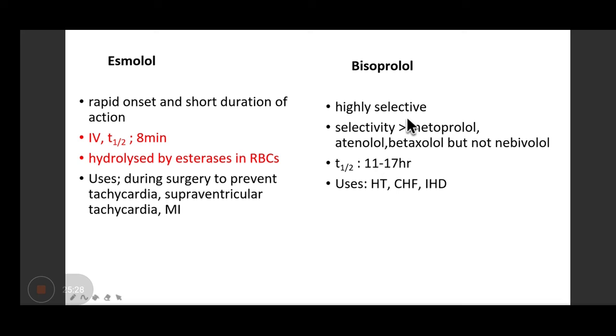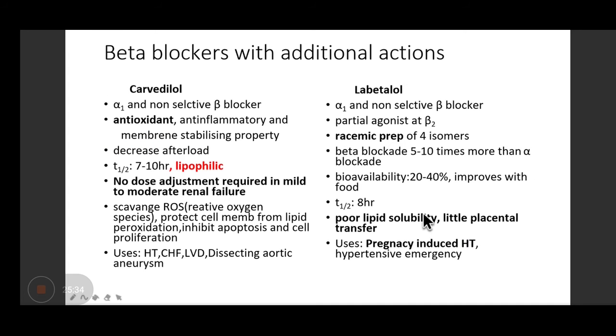Bisoprolol is very selective, more selective than metoprolol and other drugs. Half-life is around, indications are same. Okay, the important point about carvedilol is its antioxidant property. It is lipophilic. No need to just note down it. Remember the important points only. That no dose adjustment is required in mild to moderate renal failure.